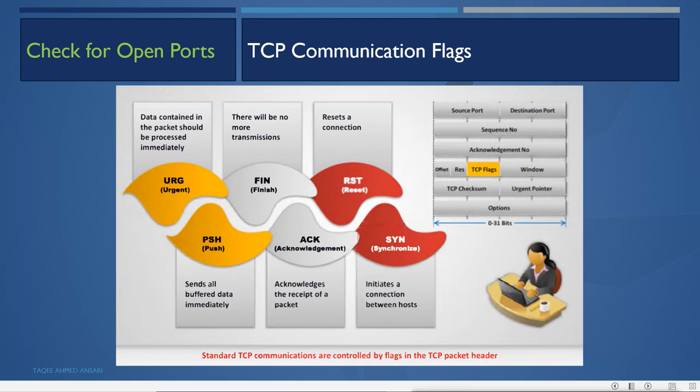Now when it sends the FIN flag, what will the other machine do? It will send the reset flag. Reset flag means RST. It will send reset, saying okay, now the connection is reset, and if you want to do anything else, then do it from the beginning. That means send the SYN flag, which means synchronization, and ACK means acknowledge. So you have to do SYN and acknowledgement again to establish the connection. So reset means it will reset the connection again.